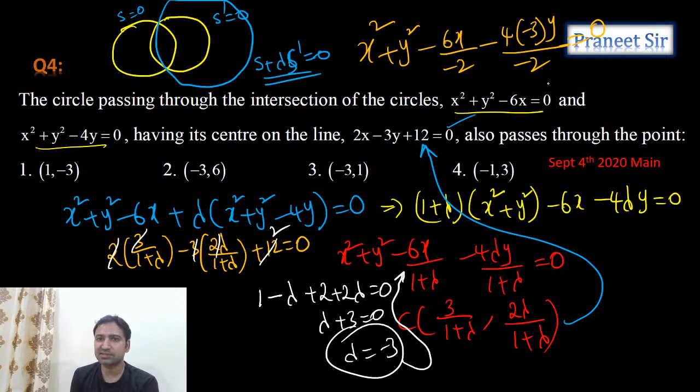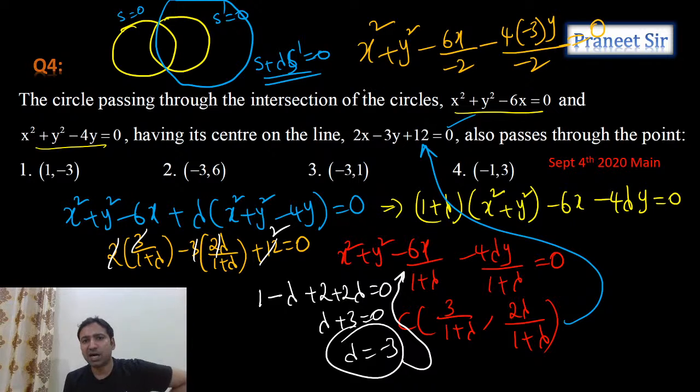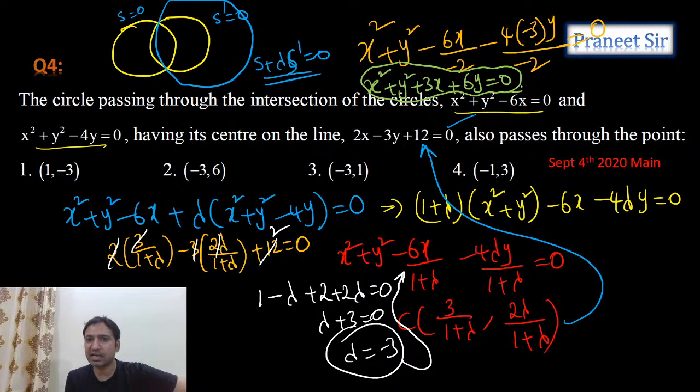Still we can simplify this. If you simplify this, tell me guys, how much are we getting? Are we getting x square plus y square plus 3x, 12 by 2, right? So which is 6y, equals 0. Okay, this is the final equation we calculated. Now verify the option.